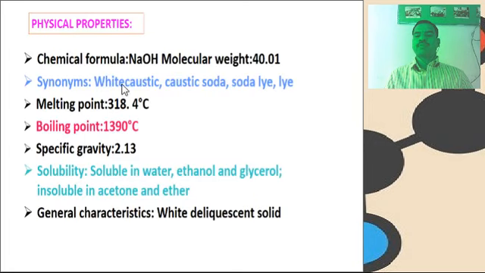Then physical properties of sodium hydroxide. The chemical formula NaOH, the molecular weight 40.01, known as caustic soda, caustic lye, its melting point 318.4 degrees centigrade, its boiling point 1319 degrees centigrade, its specific gravity 2.13. The solubility: soluble in water, ethanol and glycerol, insoluble in acetone and ether. The general characteristic: white solid.